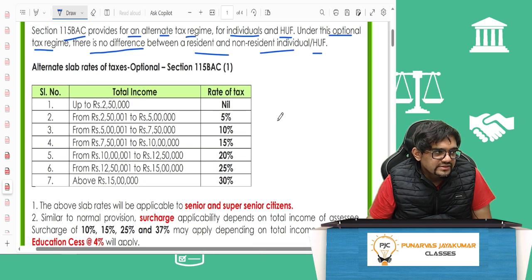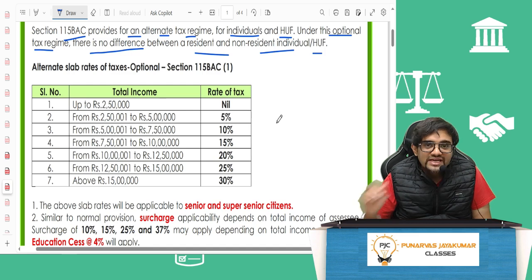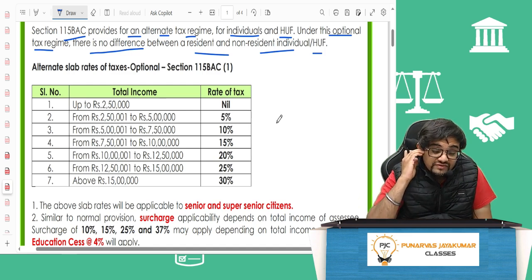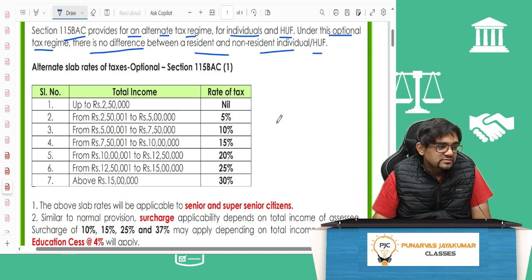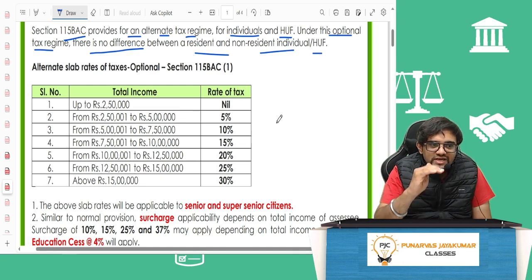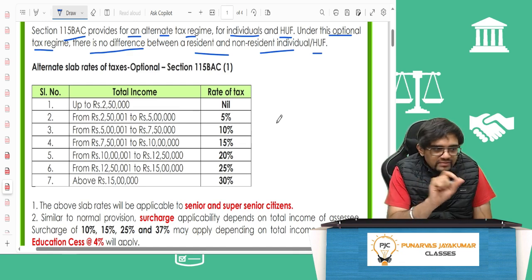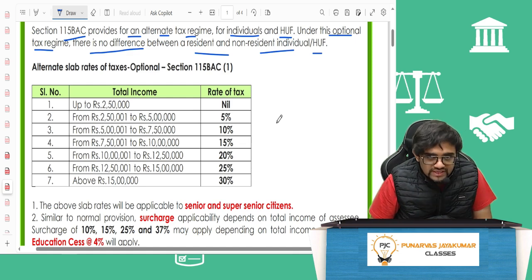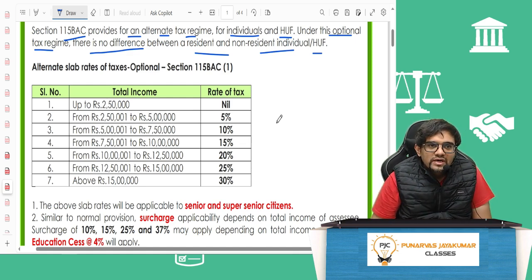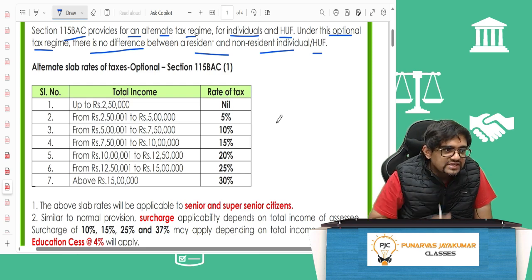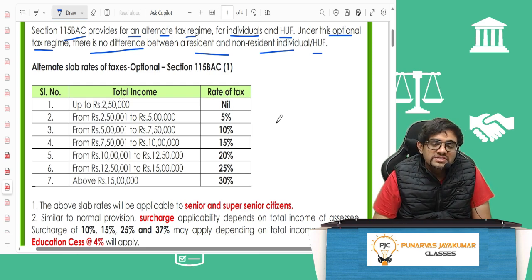So rather than making it into 3 slabs, that is up to 2.5 lakh, 2.5 to 5, 5 to 10, above 10, she split that into various parts, and then she told, progressively I'll tax you for a lesser amount. But the beauty is, because I am taxing you a lesser amount here, and tax rates are also slowly increasing, I will not give you the benefit of chapter 6A deduction.